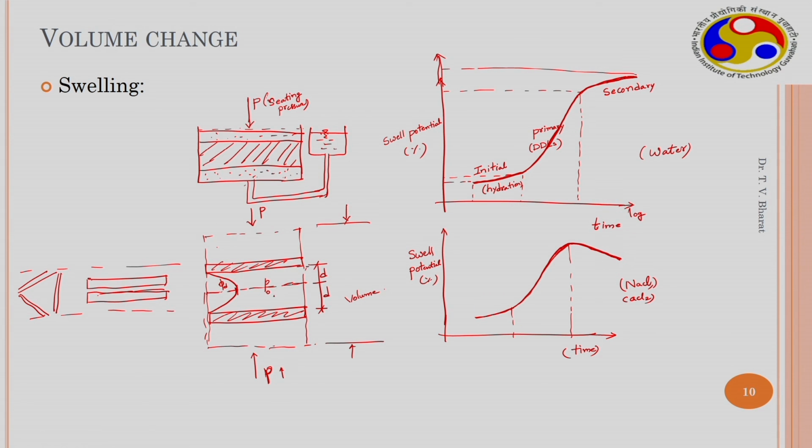When this pressure is increased, osmotic potential will be increased by decreasing the distance between these two particles. So, the particles would move into a new location closer to each other, and this potential increases, phi d increases, and P also increases by the same amount as the mechanical pressure. So, these are all at equilibrium every time. Under that particular load, this is the swell potential we measure with time, and this is at equilibrium. So, this is the equilibrium swell potential, and this is also the equilibrium swell potential.